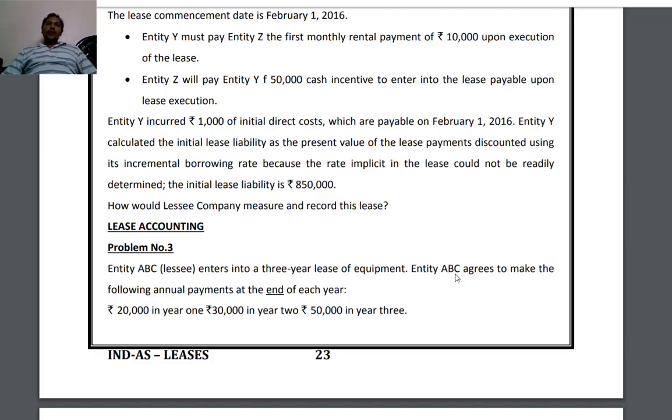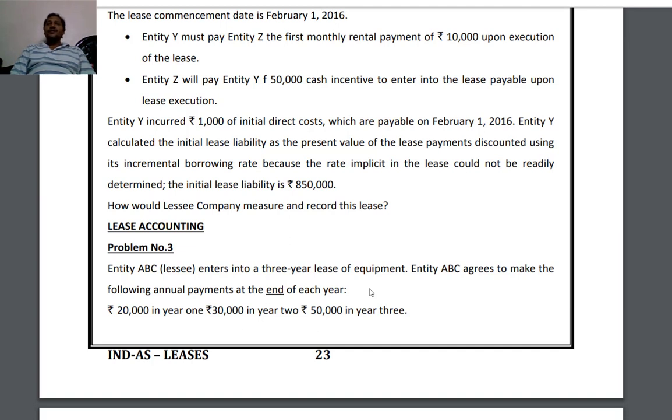Next, we will move on to problem number 3. Ind AS 116 leases, problem number 3. Entity ABC, lessee, enters into a 3-year lease of equipment. Entity ABC agrees to make the following annual payments at the end of each year.